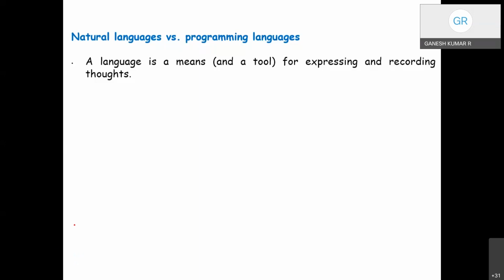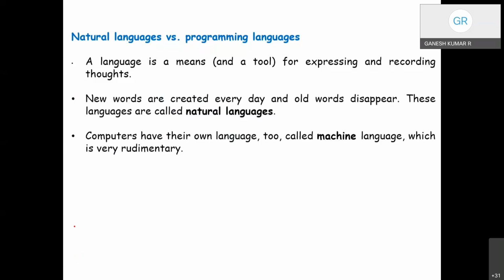So that is one. And another language which we use each day is our mother tongue, in which we manifest our will and think about reality. In fact, new words are created every day, and as per reports from UNESCO and world organizations, every day a few old words disappear. And these languages are called natural languages.